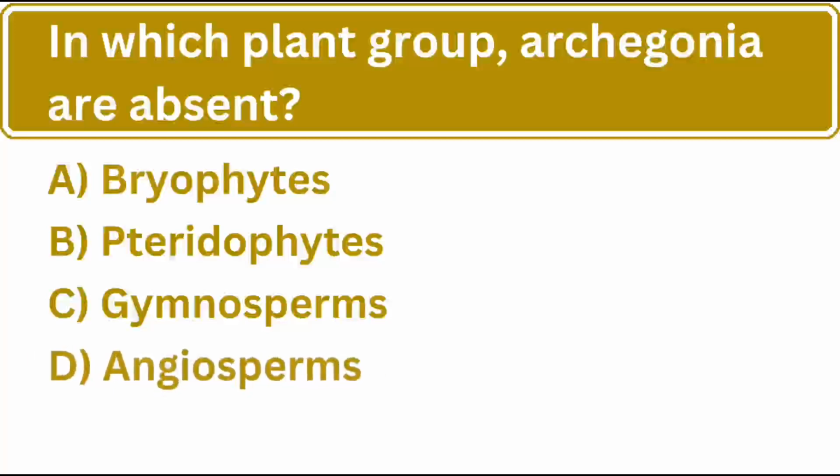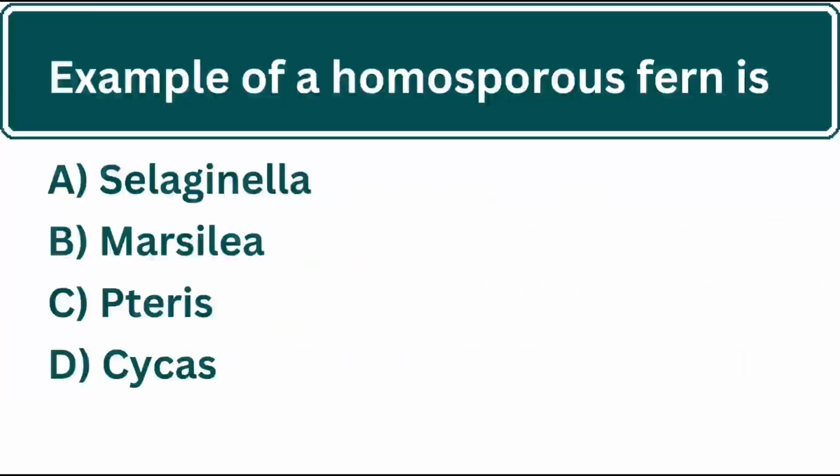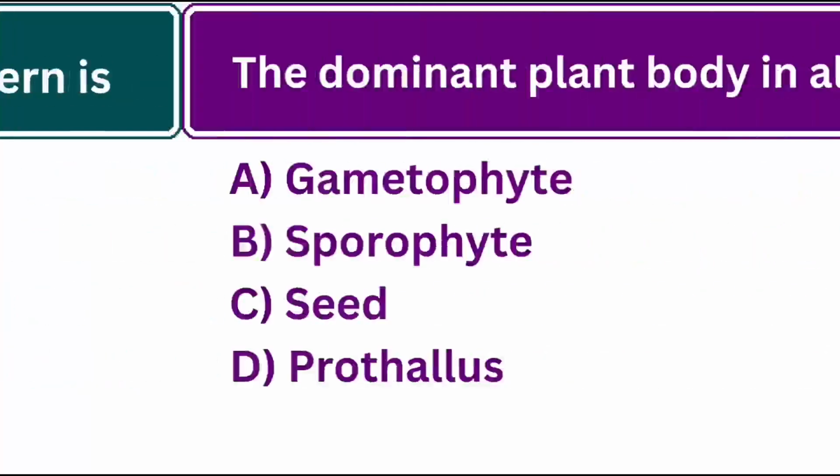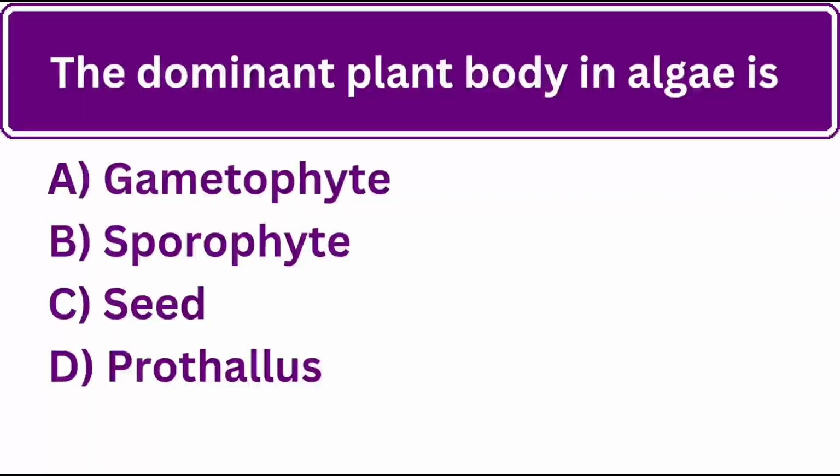Yes, the correct answer is D. Angiosperms. An example of a homosporous fern is. Yes, the correct answer is C. Pteris.